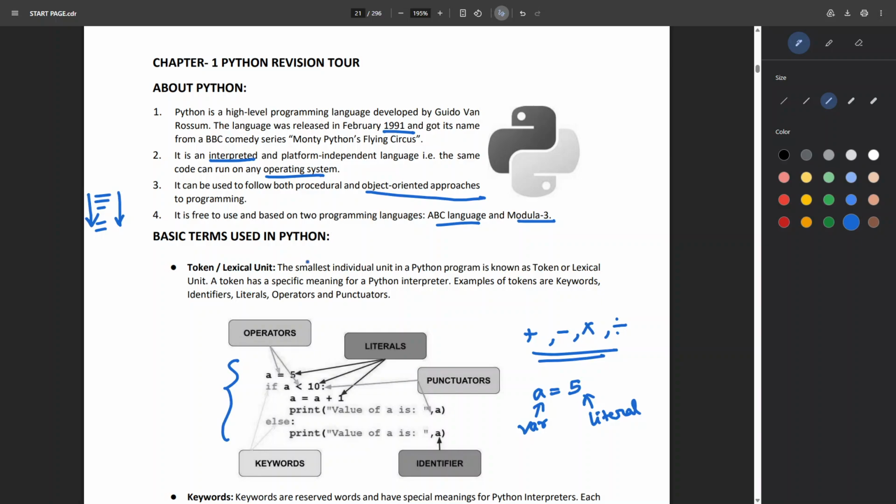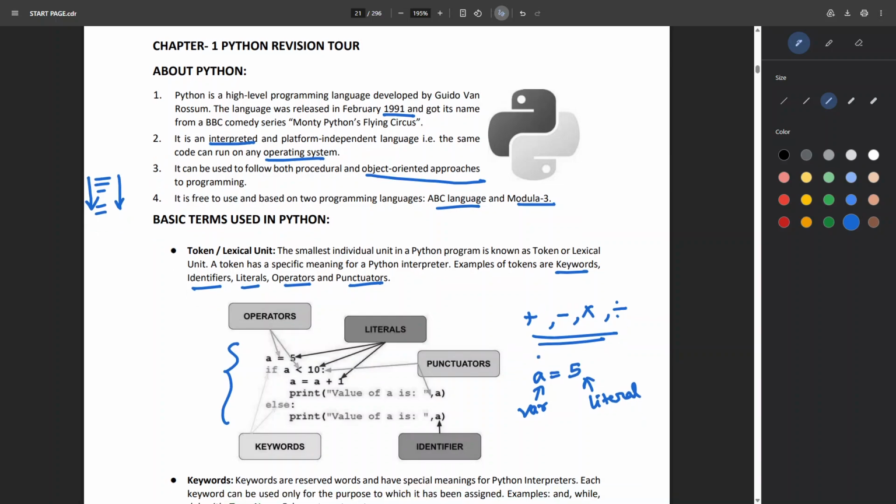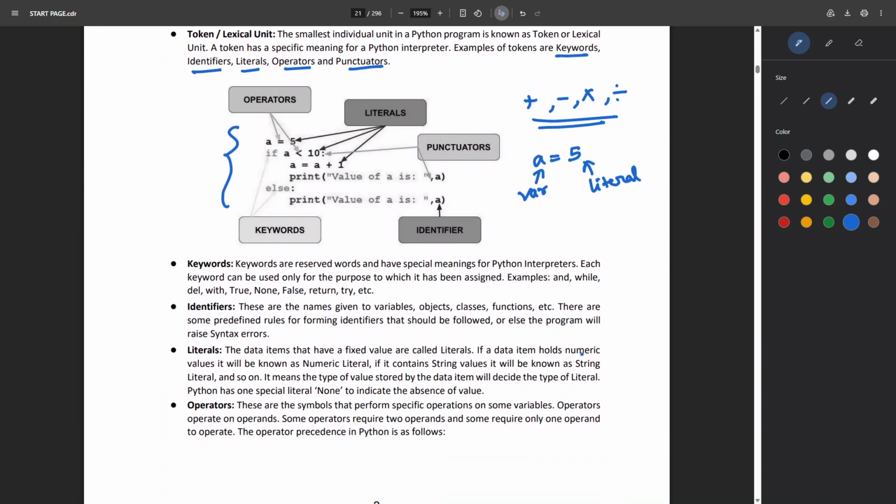Okay. So the next, it has been said that a token has a specific meaning for a Python interpreter. Examples of tokens are keywords, identifiers, literals, operators, and punctuators. Got it. Punctuators are punctuation marks and all those. Keywords are the reserved words used in Python programs, and they have a special meaning for the interpreter. Each keyword can only be used for the purpose to which it has been assigned.